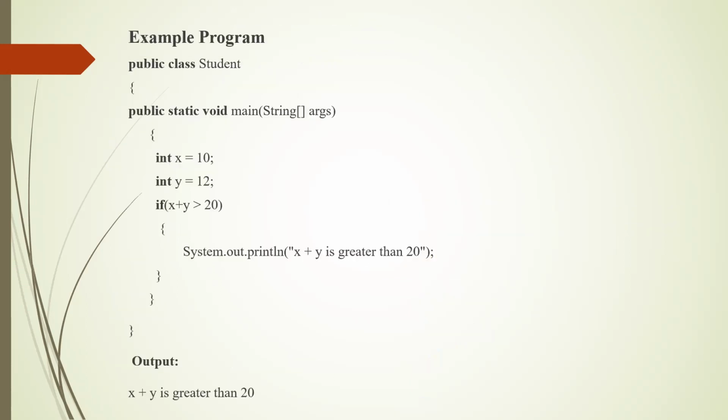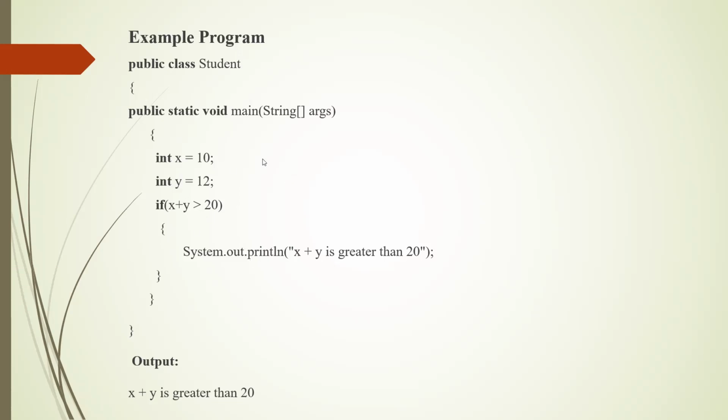There is an example program for the if statement. There is a class called student. This is a Java program, so class is important. We definitely have to have a class. This class name is student. Inside that we have a main method. The main method is compulsory in Java.